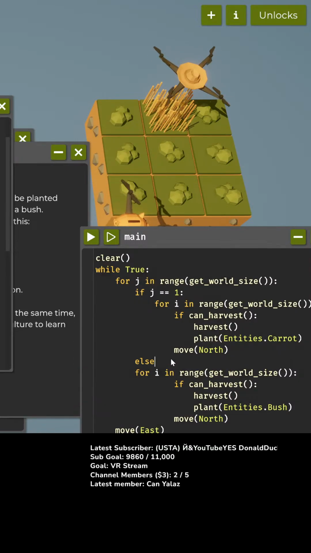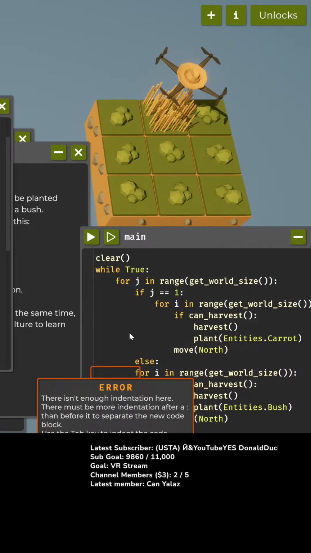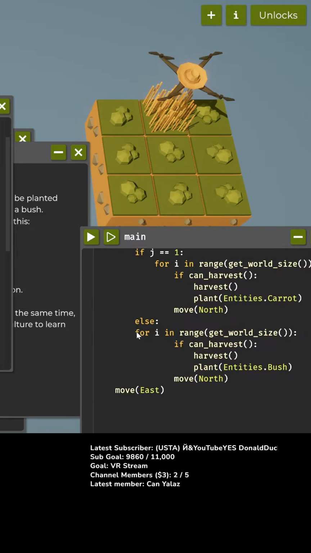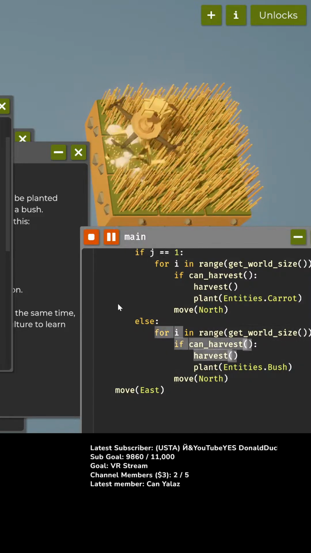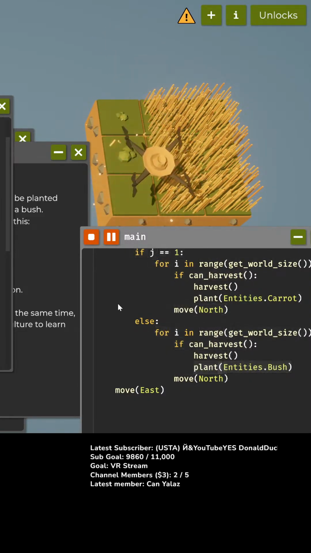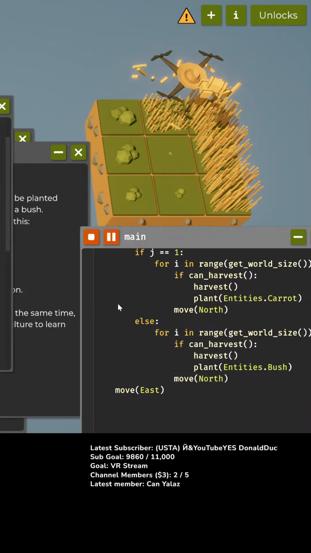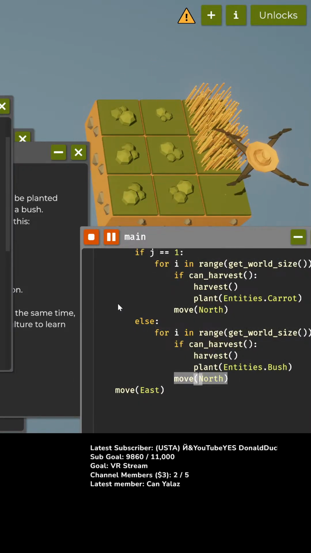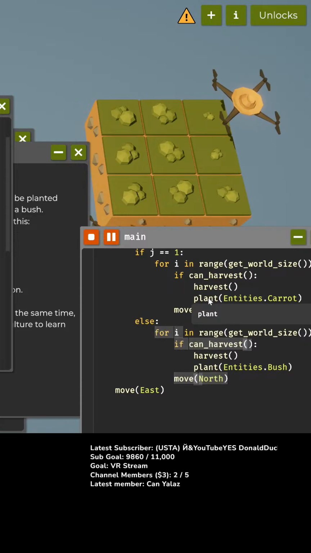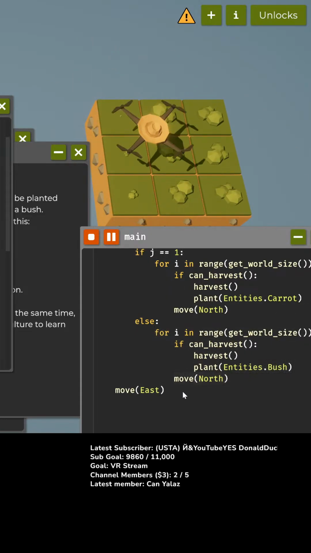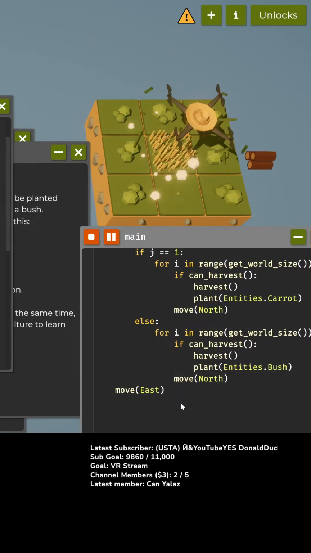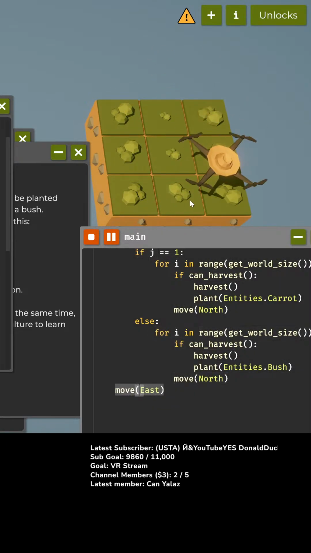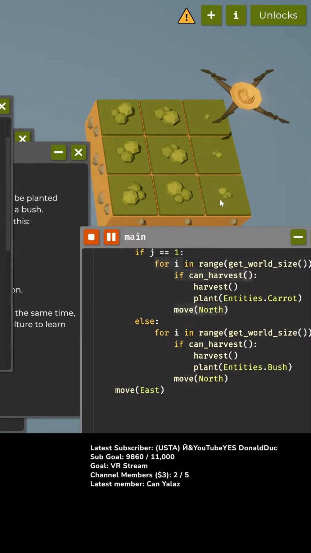Oh, there must be a colon for every code block. I'm not used to Python syntax yet. Okay, do I need one here? Oh, let's find out. There isn't enough indentation here. Okay, so this all... Oh, it moves the whole block at once. All right. There we go. So that should be planting carrots. Okay, nope. I somehow failed to plant a carrot. Okay, this should be planting carrots here. Why is this not planting carrots?